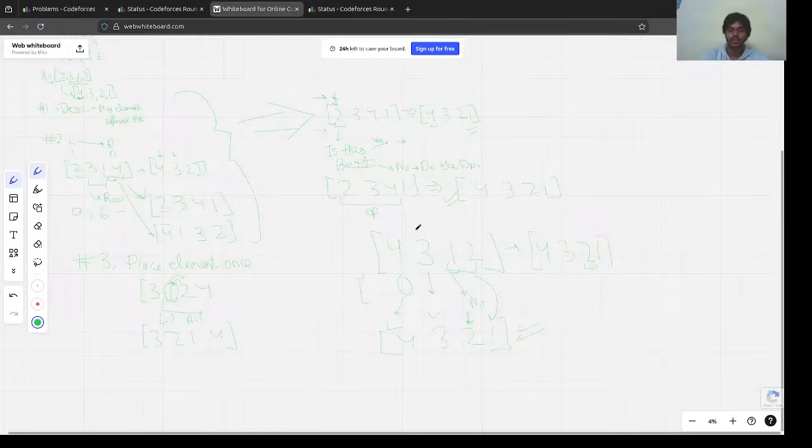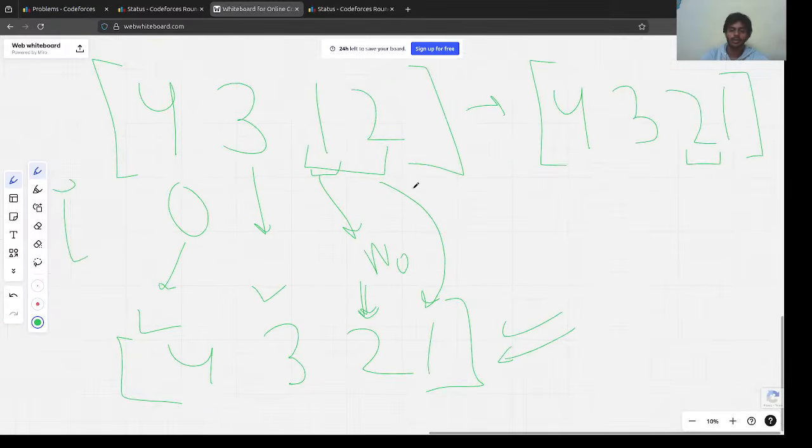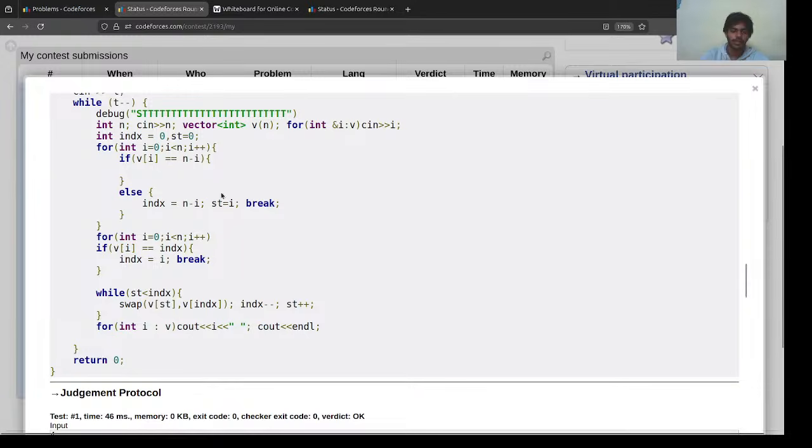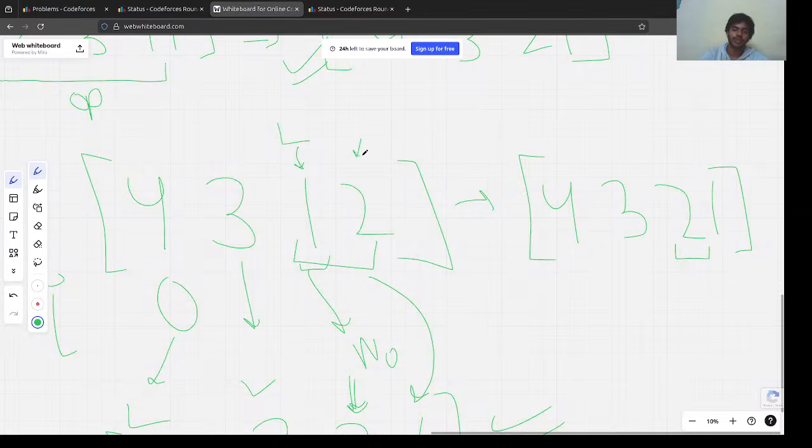How are we going to make the operation, right? We have basically described that L is missing, right? And then what I do is, in index I am going to, basically ST is our L here, right? The starting point, and the index is basically the number that we need. The number we need is 2. So in index, I am storing 2. And then I'm iterating the entire array, checking the position of 2. And then this index will turn to R, right? This gives us L and R.